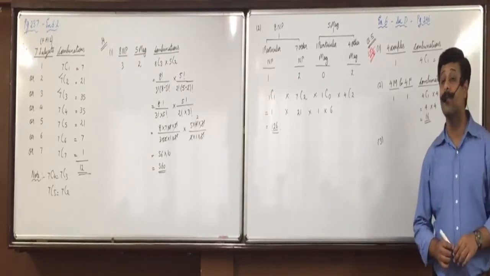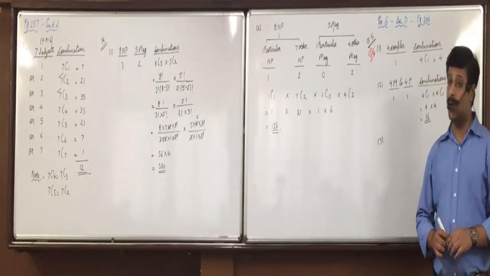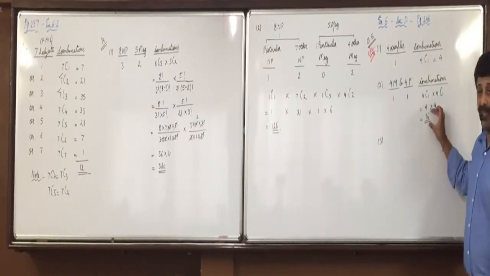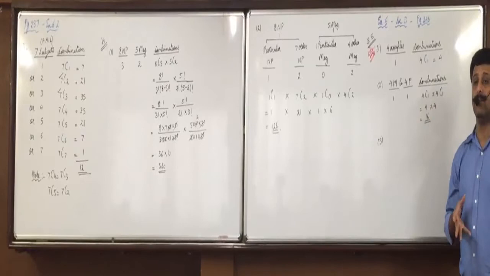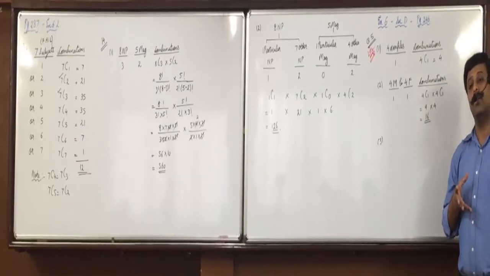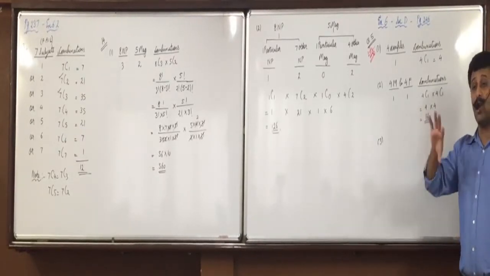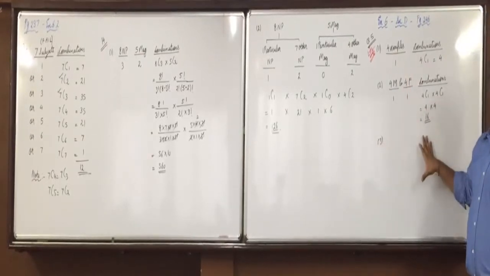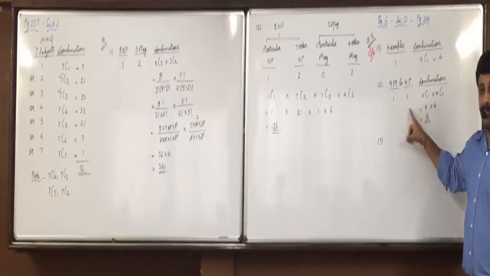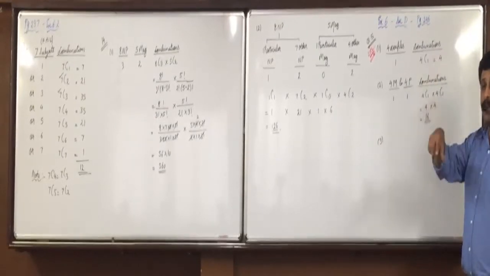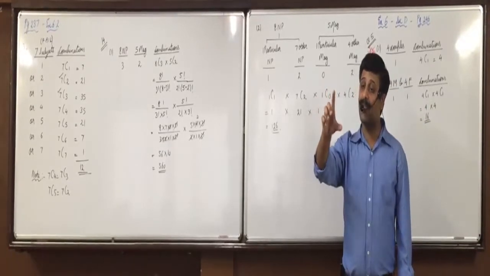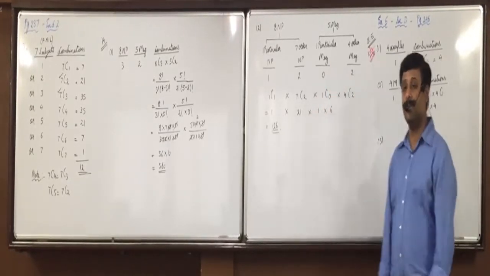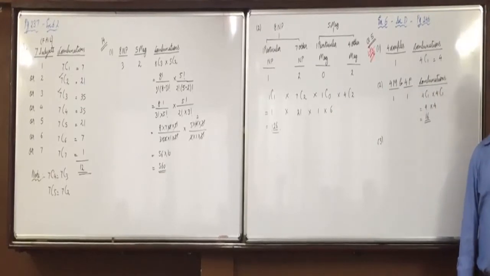Bhavya? 4C1 into 4C1. No. 4C1 into 4C1, 16 will include 1 male and 1 female. In that, husband and wife will also be included. All the options are included. When you are selecting 1 male and 1 female, then you can have that male and female also who are husband and wife. So in these 16 options, husband and wife's 4 options are also included. We want they are male and female but not husband and wife.